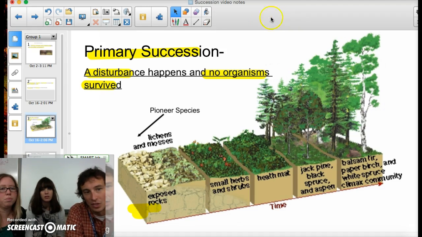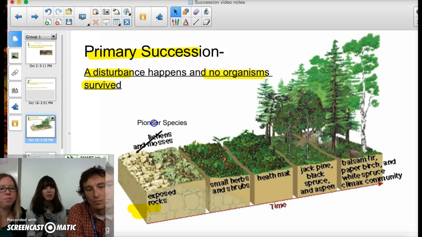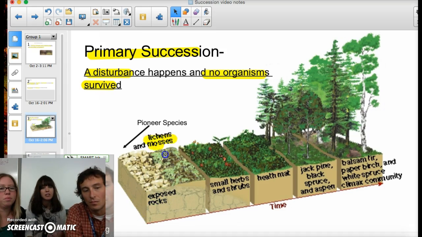But in primary succession, a disturbance happens and none of the organisms that lived in or on the land or the water in that area survived it. And so the first types of pioneer species to come in and colonize the land after this primary succession event are the lichens and mosses. The reason for that is because there isn't enough soil for other deeper plants to grow. So the lichens and mosses come in first on the exposed rock, and then eventually over long periods of time a soil layer forms, and then the small herbs and shrubs can come in.